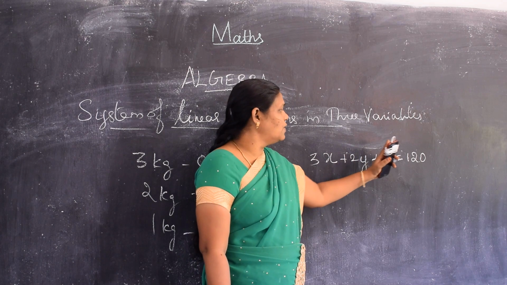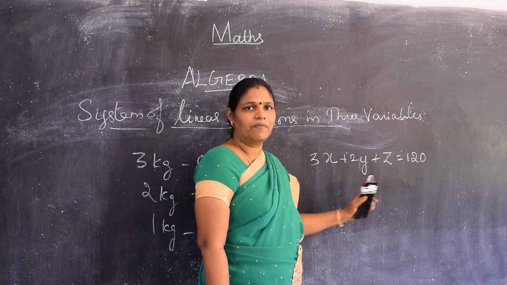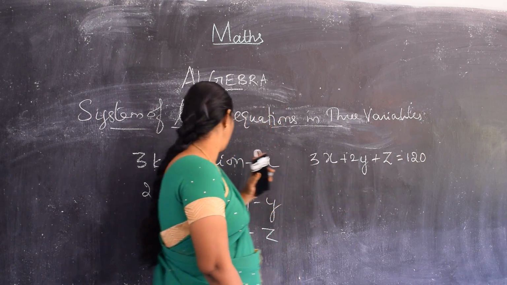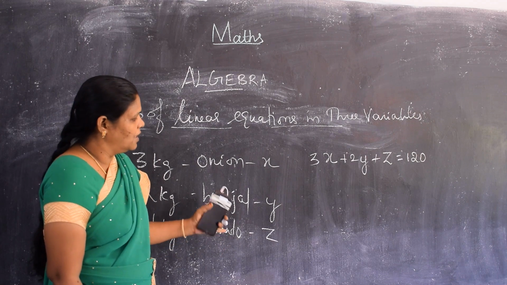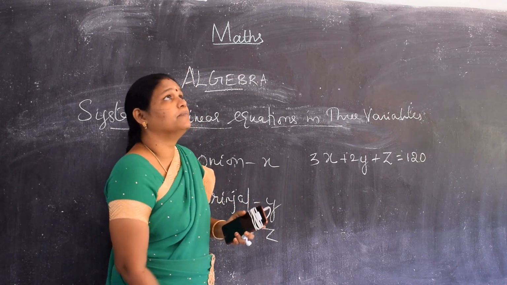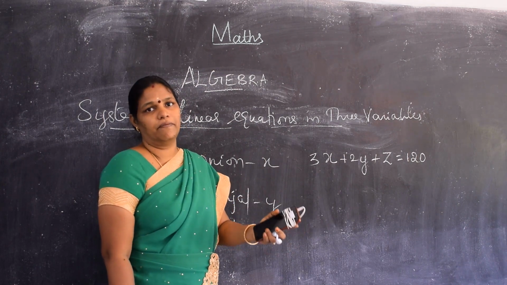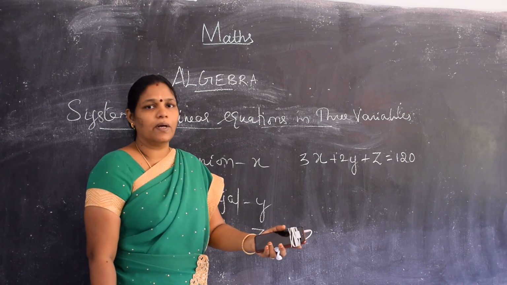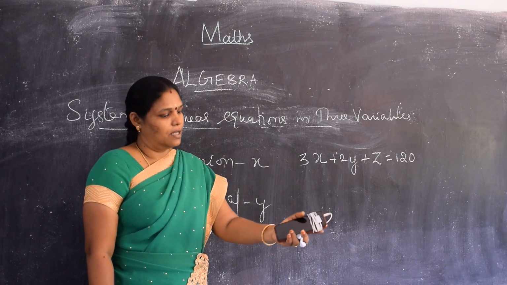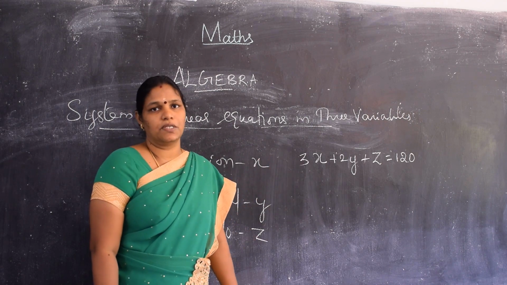Since we have 3 unknown variables, if we form 3 equations, we will find out the cost of onion, brinjal and tomato. Then when I drop an object like this, we can find the path of this object. For that also this linear equation is used.